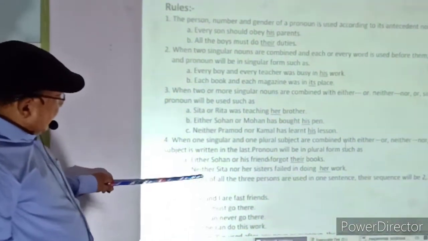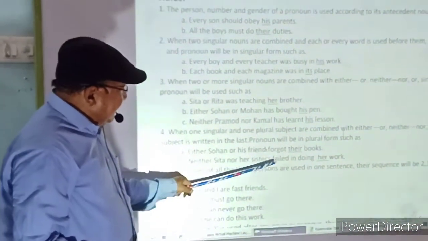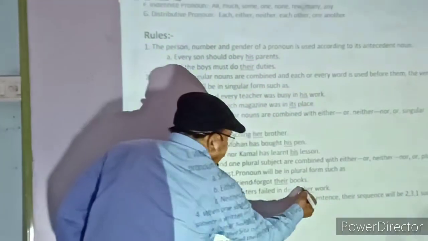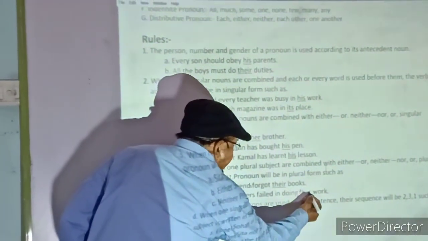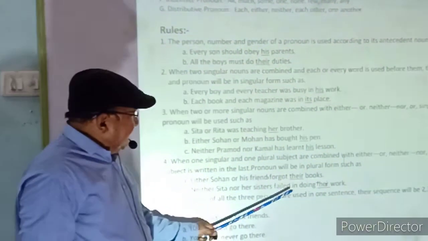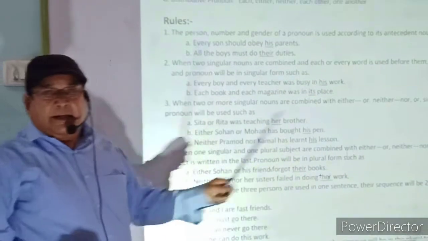In another case, neither Sita nor her sisters failed in doing their work. Once again, their will be used.